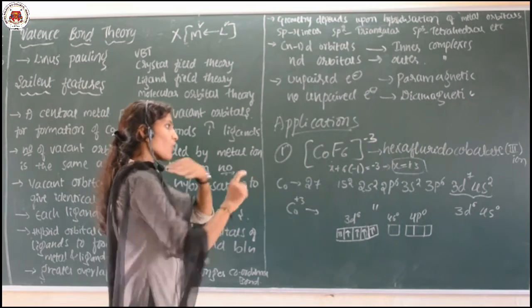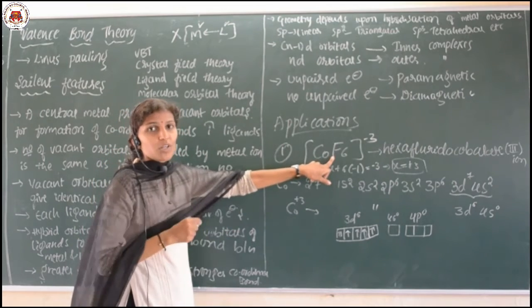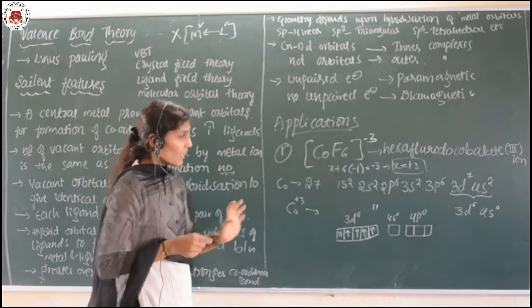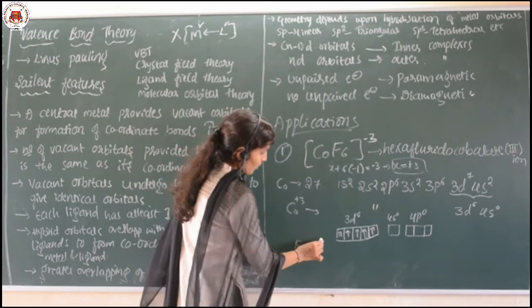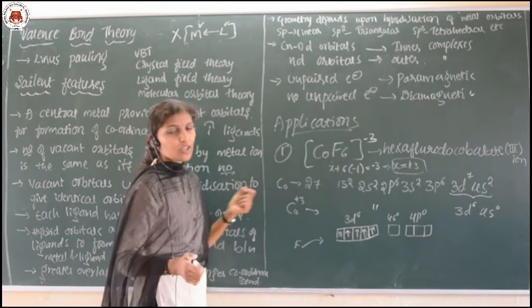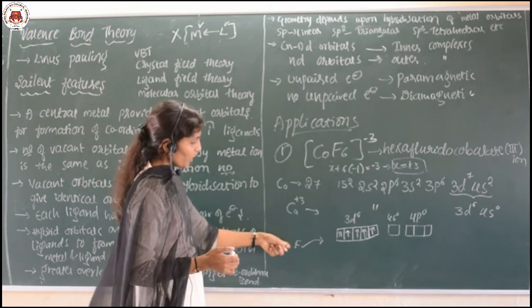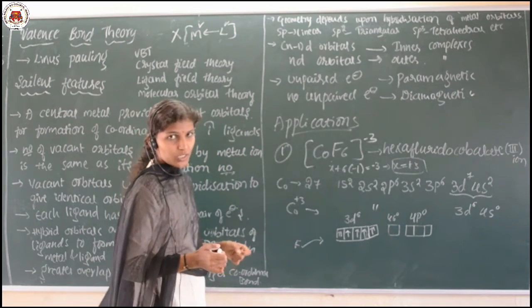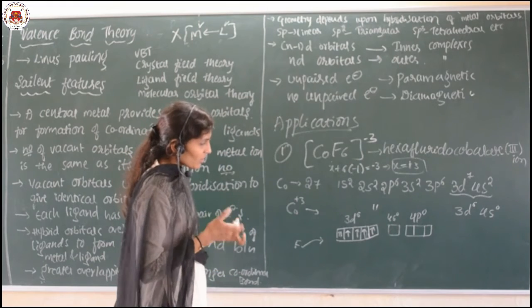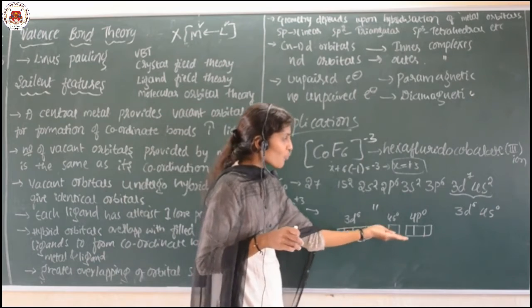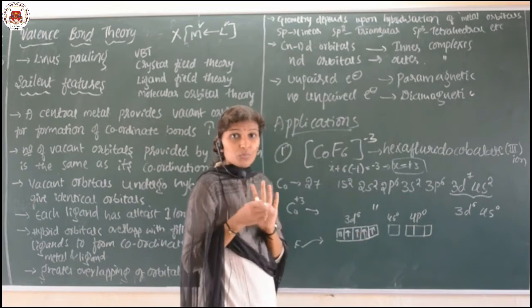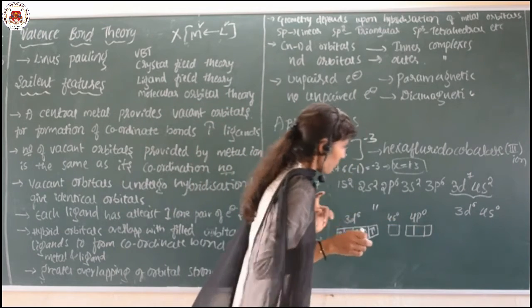Till now, fluorine has not come towards it. Now the fluorine wants to make a complex with cobalt, but it has a confusion whether to donate the electron to the 3d, 4s, or 4p.